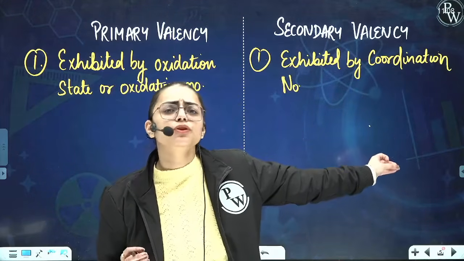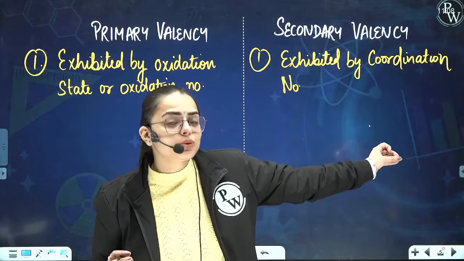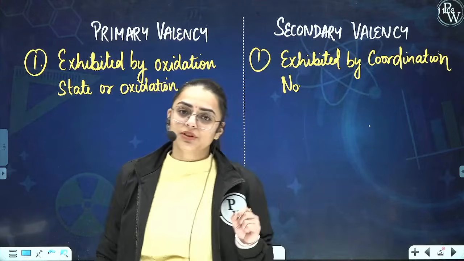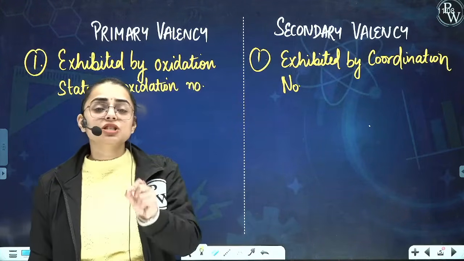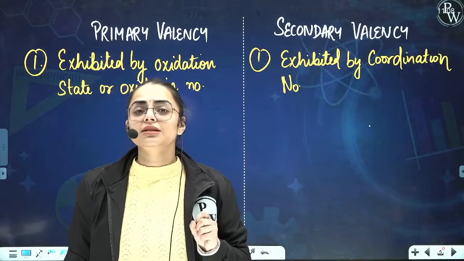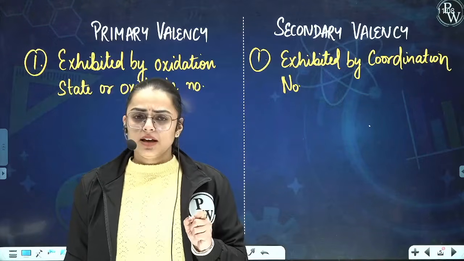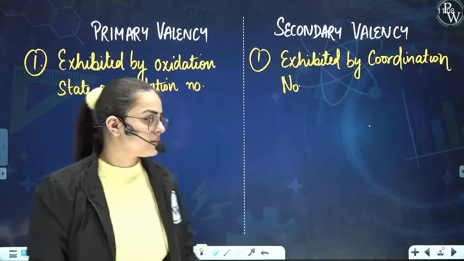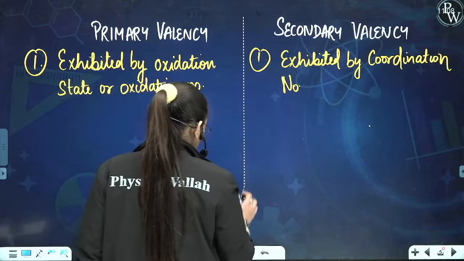Now the next most important thing: which ions are responsible for primary valency? Ionizable ions. Now this is really a very important thing. And which ions are responsible for secondary valency? Non-ionizable ions. Ma'am, how can you say that? Kindly explain with a certain example. Now understand this very basic concept.